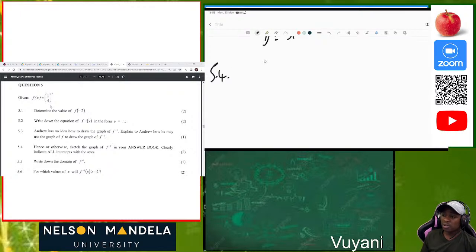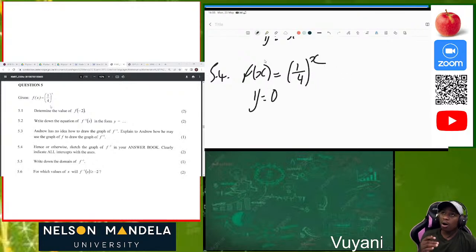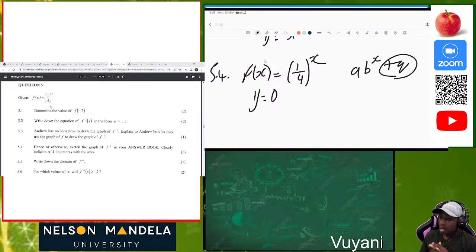So now let's draw the first one. We are given that f of x is equal to (1/4) to the power of x. This tells us the horizontal asymptote of this function is y equals 0. Why? Because in the original formula, when we are writing the exponential function, a·b^x + q, q is representing the horizontal asymptote.